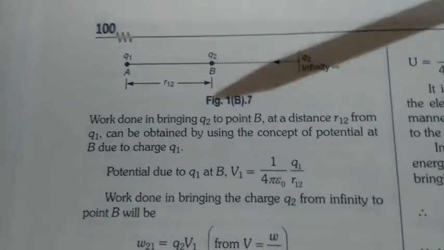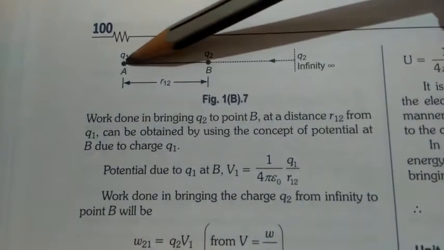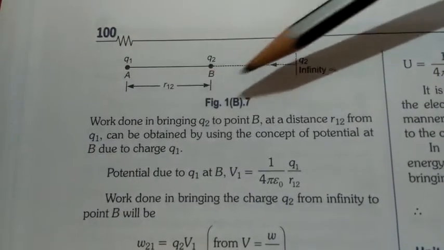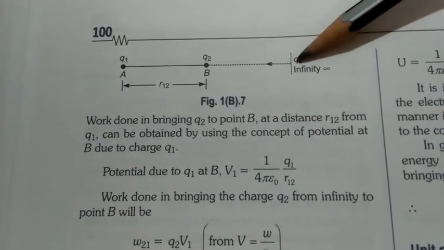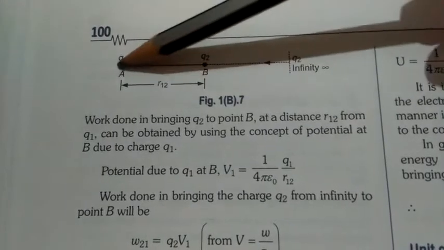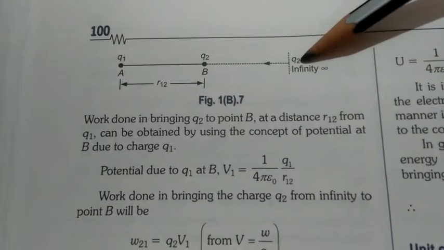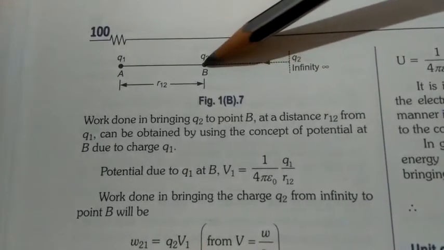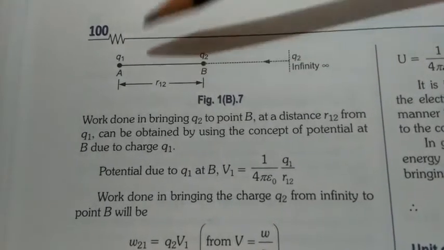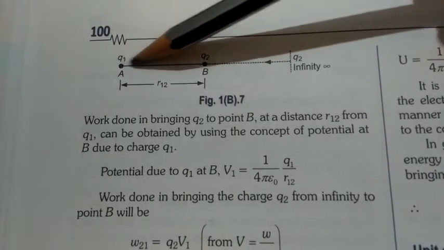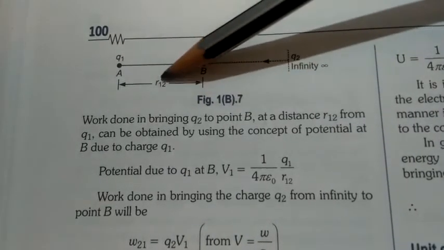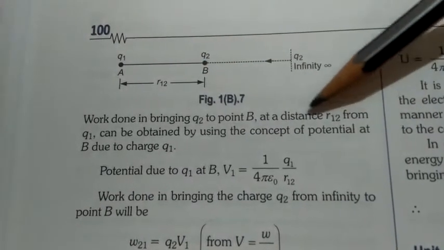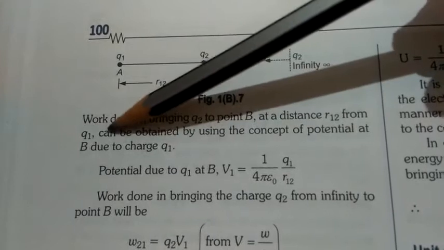According to this figure, suppose one charge Q1 is located at point A and another charge Q2 is at an infinite distance from A. Now when we move this Q2 to point B, we have to do some work here. And when Q1 is applying force on Q2, we will take the distance as R12. So the distance R12 is from Q1.